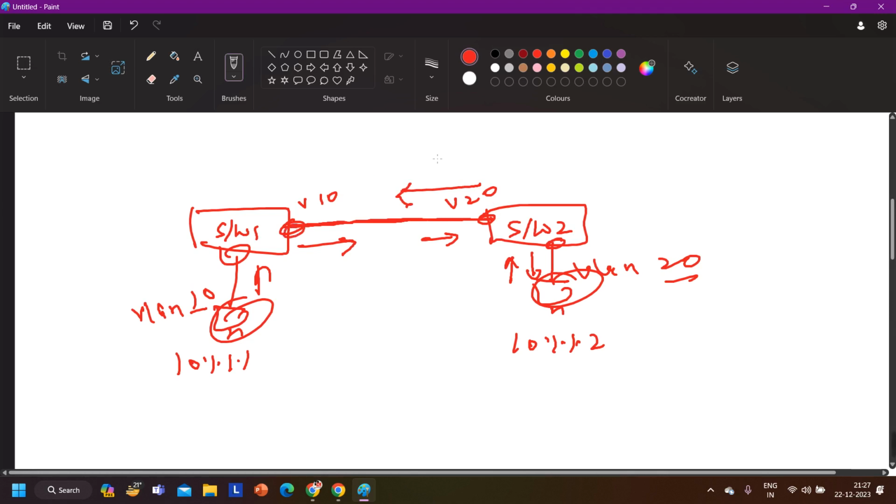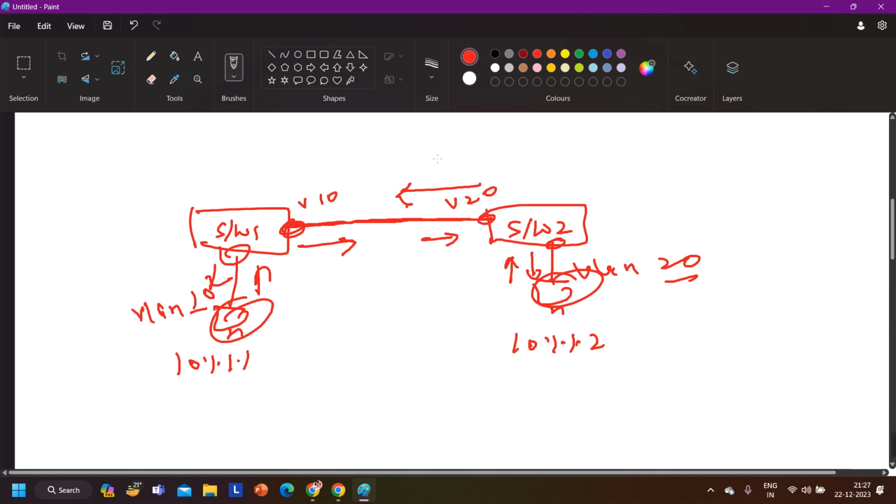Again, when switch 1 receives the frame on this interface, this interface is a member of VLAN 10. Switch 1 will think this is a frame of VLAN 10. It will forward the frame to this PC. And this is how 10.1 can ping 10.2 without configuring trunking here.